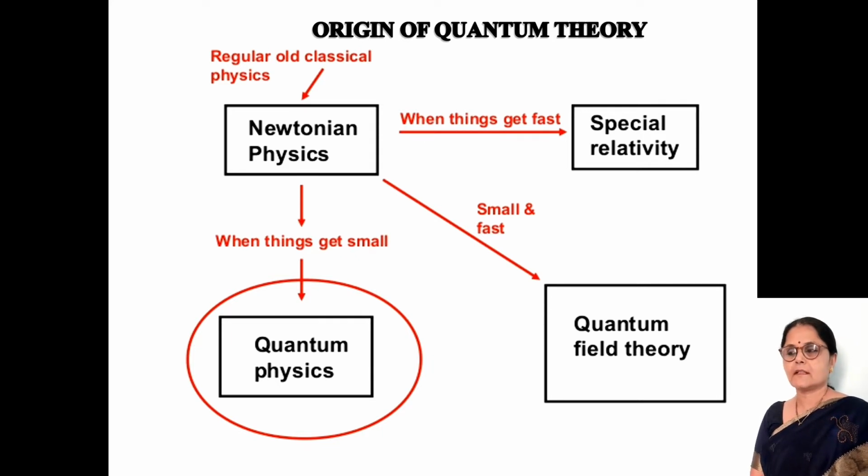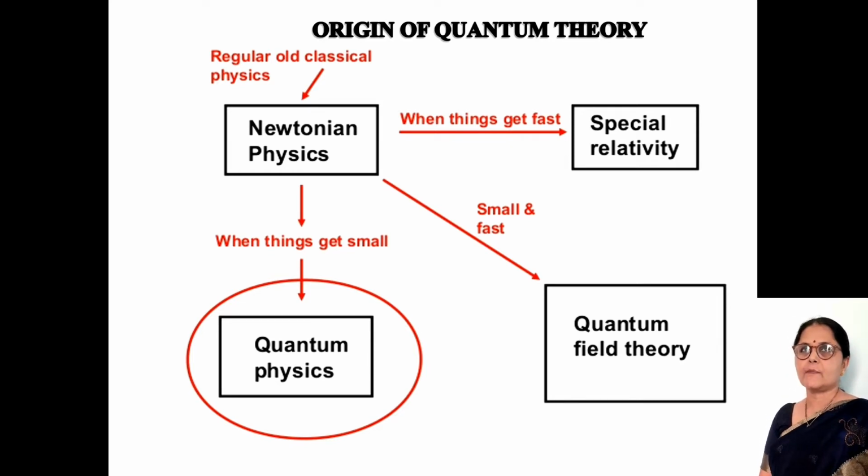After that, when things are small and fast, then quantum field theory applies. When things get small, then quantum physics is introduced.